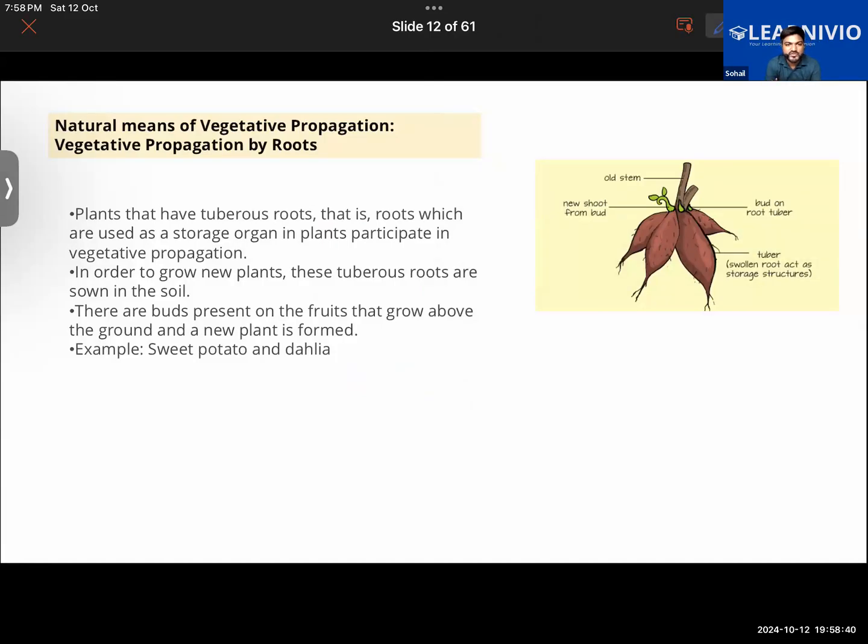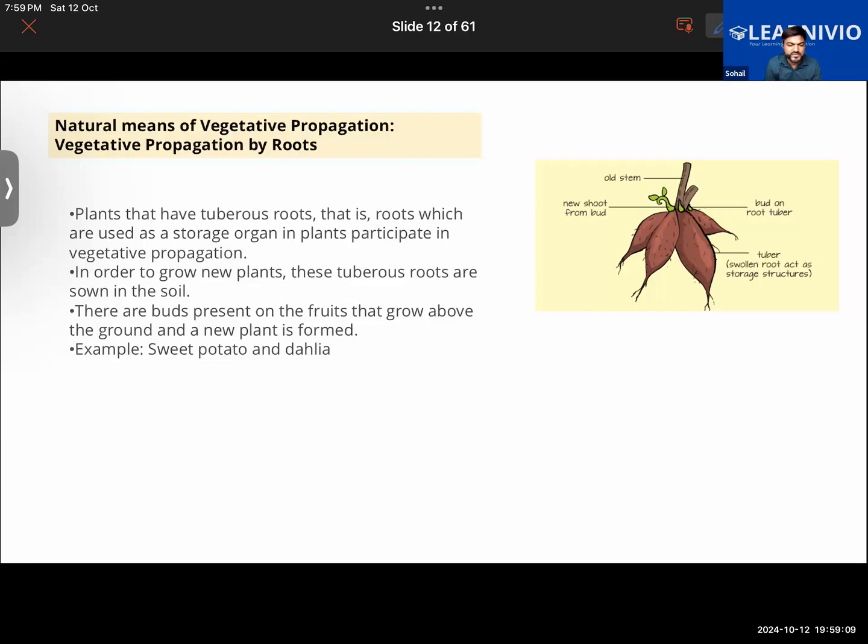Normally, when we look at the roots of plants, the function of the root is to take the water and the minerals from the soil and transport them to the shoot system, where they will be used to carry out different functions like photosynthesis, respiration, etc. But in some plants, we see that they have a modified root.